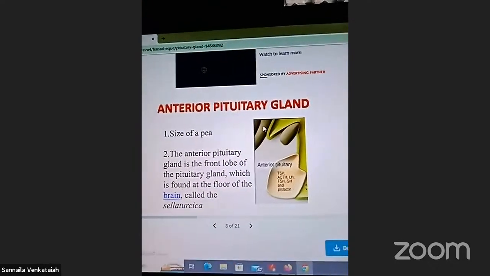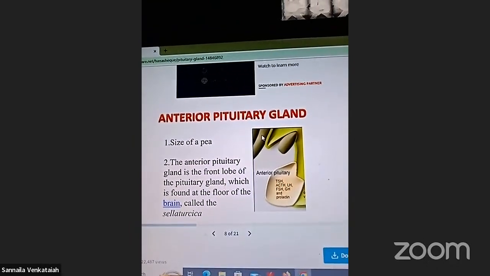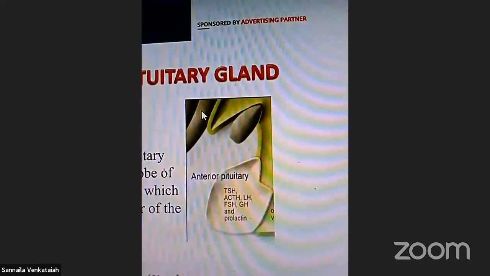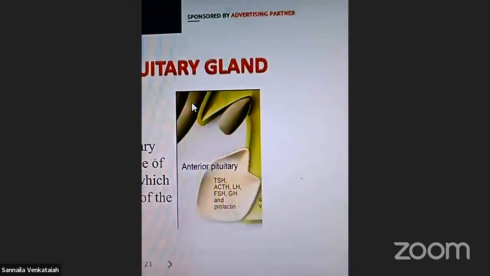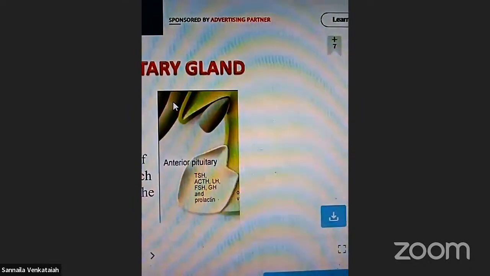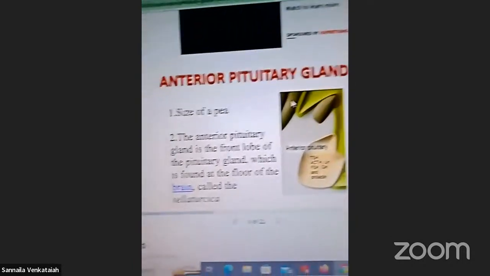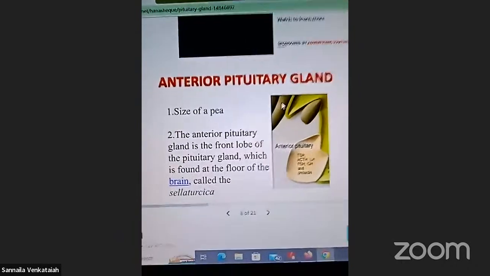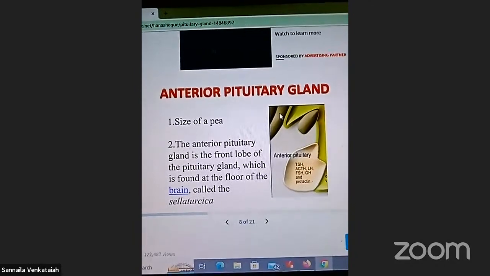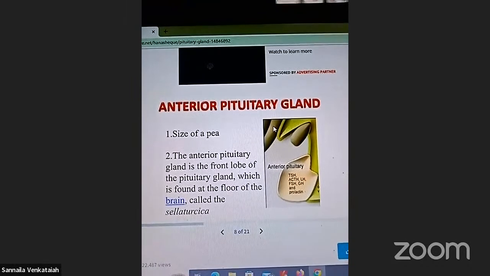Anterior pituitary. It is pea shaped, the size of a pea. The anterior pituitary releases TSH, thyroid stimulating hormone, ACTH, next FSH, LH, GH, and prolactin. The anterior pituitary is the front lobe of the pituitary gland, found in the floor of the brain.